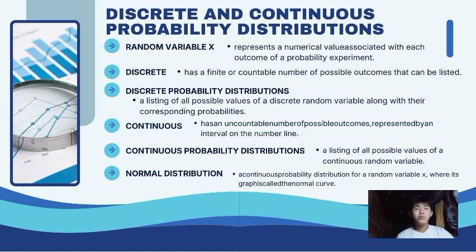And for continuous, it has an uncountable number of possible outcomes represented by an interval on the number line. The number line is a line that is drawn horizontally. For a continuous probability distribution, it is a listing of all possible values of a continuous random variable.